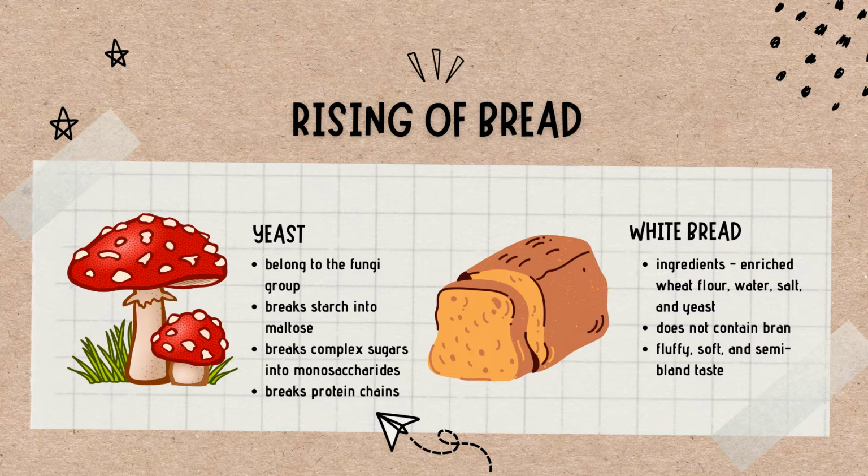As an example, I have here white bread. Enriched wheat flour, water, salt, and yeast is what makes up this type of bread. It doesn't contain bran, so when baked, it results in a fluffy and soft texture as well as a semi-bland taste.